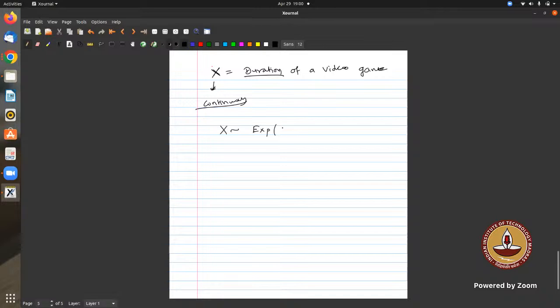And what is the distribution of it? Exponential with parameter lambda. One more thing we know is the average duration of playing a video game. How much is it? 20 minutes. So what will lambda be then? 1 by 20, right? So that is my lambda. So this is my distribution with lambda equal to 1 by 20. I can say that X is Exponential(1/20).